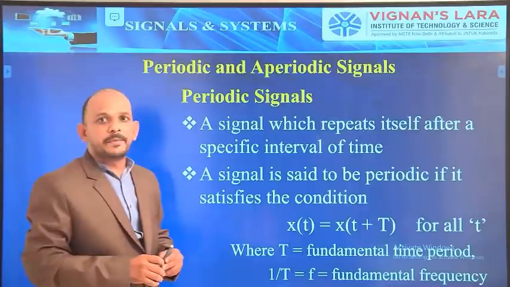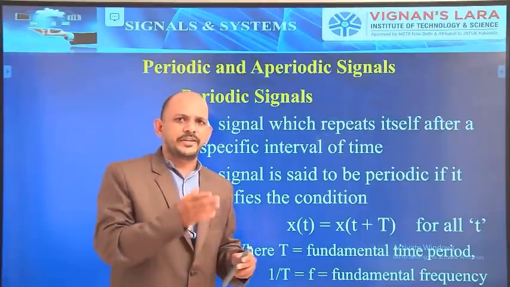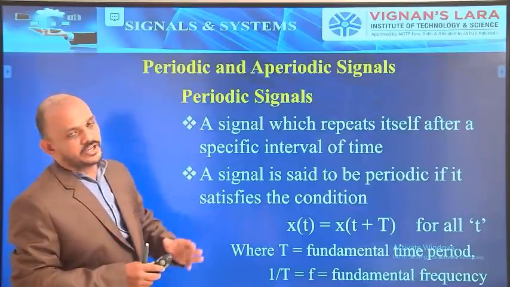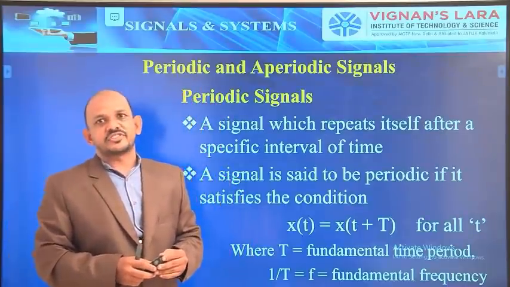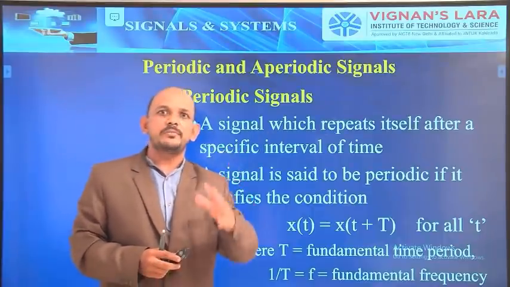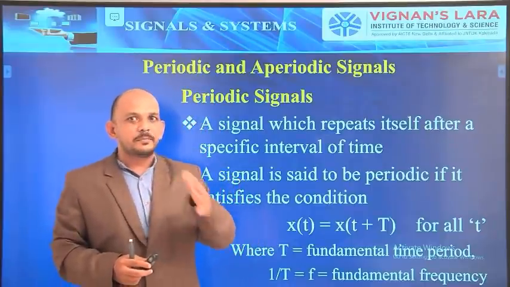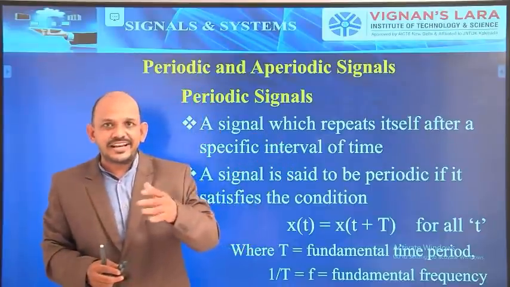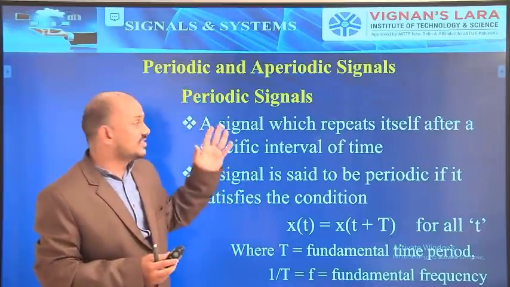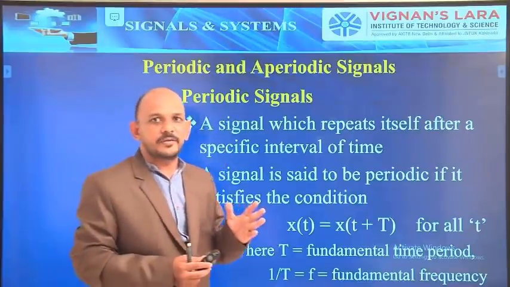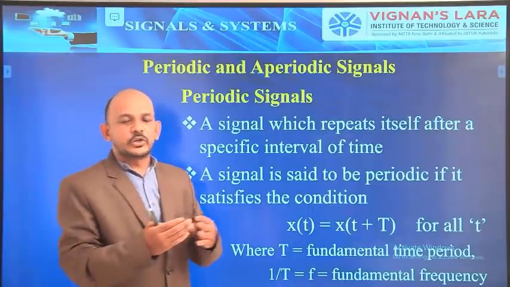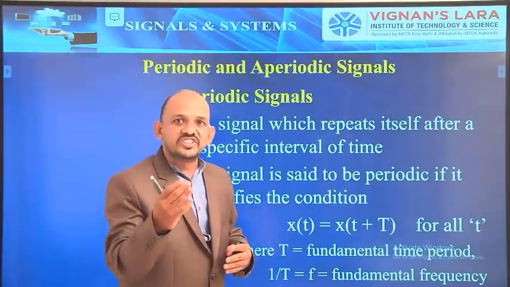Periodic and aperiodic signals, or we can call them periodic and non-periodic signals also. Generally they call it periodic and aperiodic signals. So these are also one of the classifications of signals. I will explain this classification with respect to both continuous time and discrete time. I will give more examples in a graphical way for your better understanding. At the end, we will get more examples, graphical representations of these periodic and aperiodic signals. There we can get a clear idea.